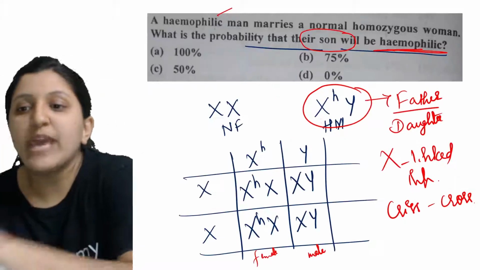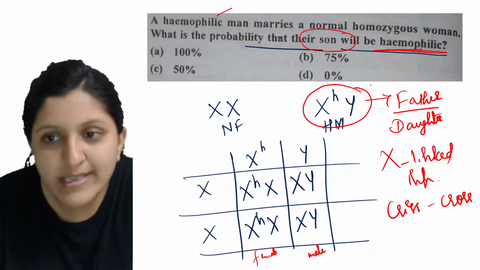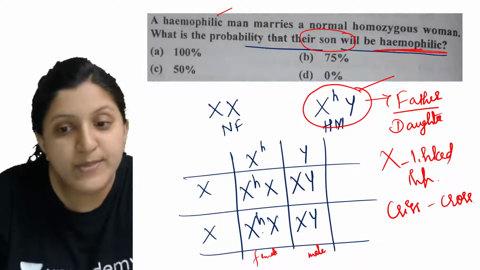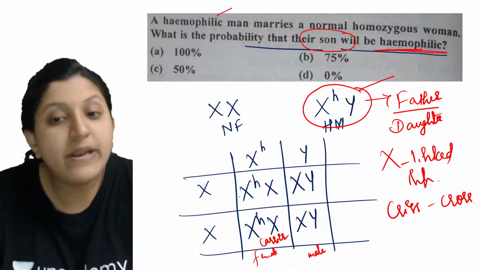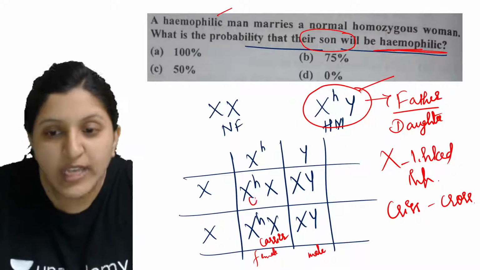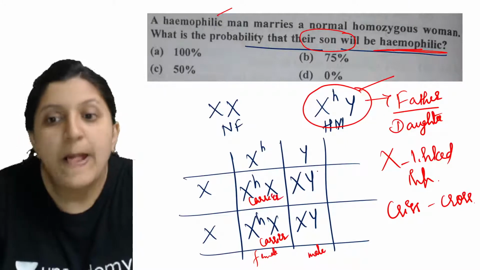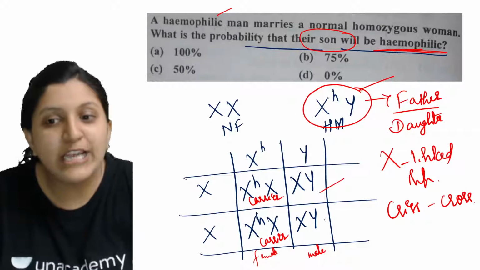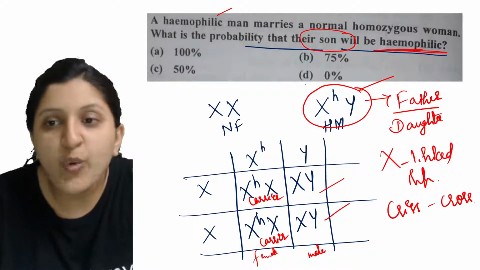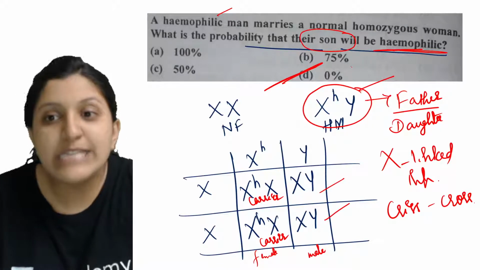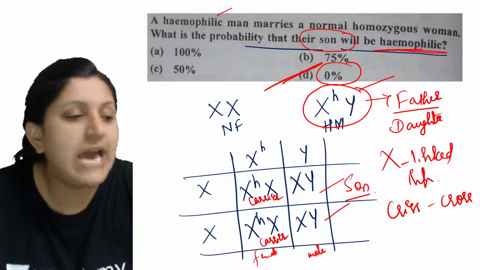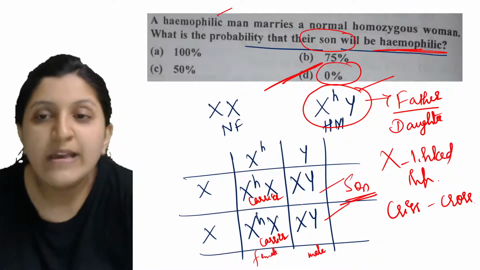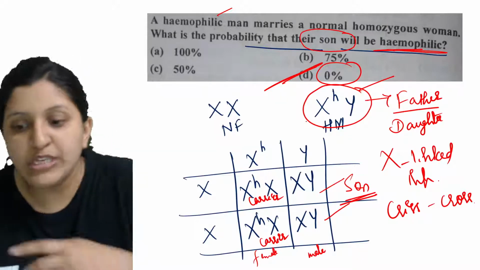So you can see here, father is affected, so daughter is becoming a carrier. She is not having a disorder, but she is having a faulty gene. So she is a carrier, but son is completely normal. So we can go with the answer 0. There is a 0% probability that the son will have a disorder. So there is no son having a disorder. So option D we can go with.